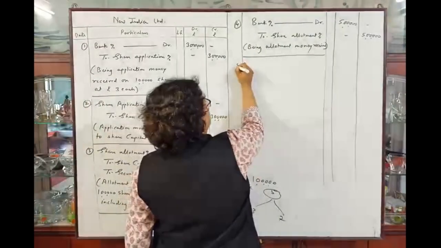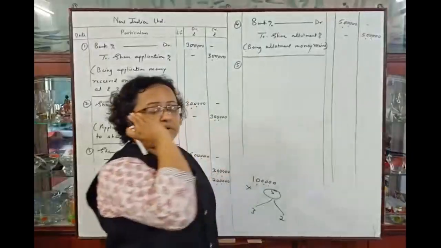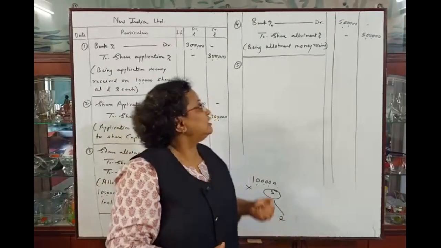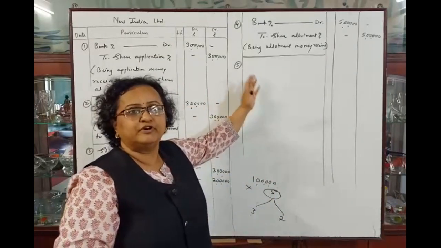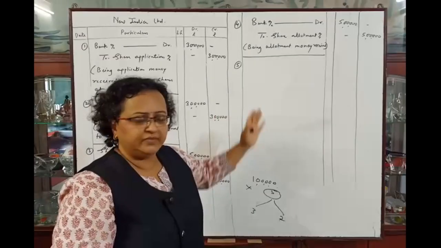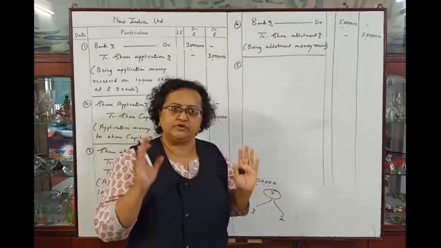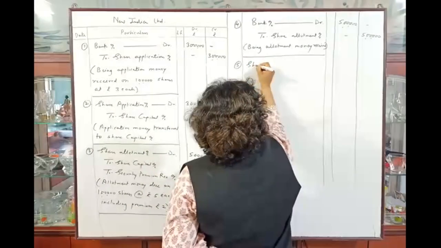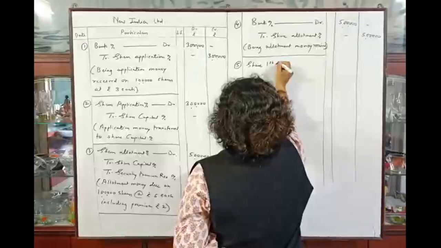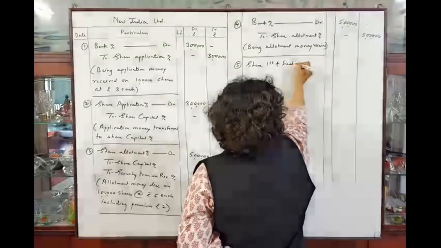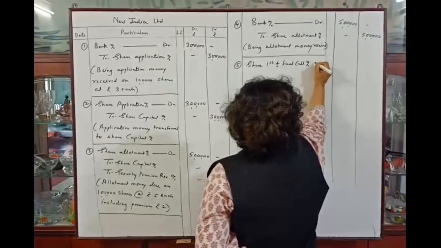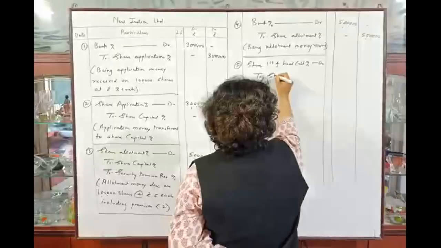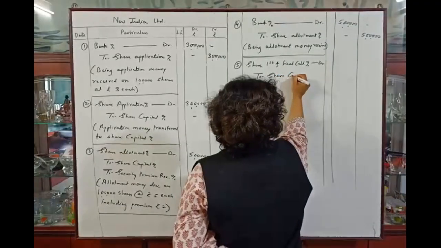Now the fifth entry, there is third installment, that is first and final call. So the entry will be of first and final call money due. There is no premium in first and final call. So the entry will be share first and final call account debit to share capital account.